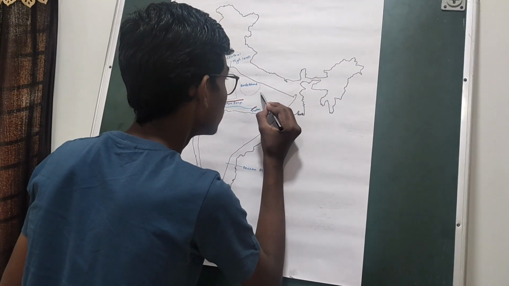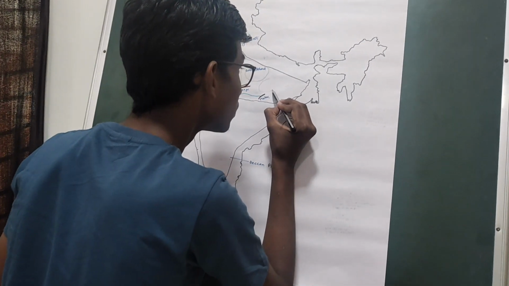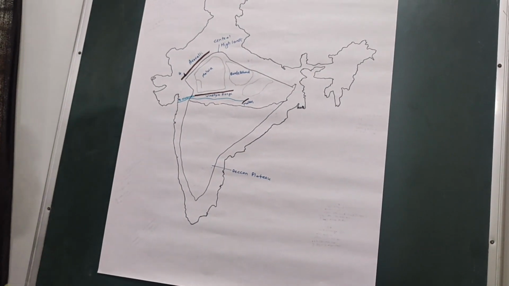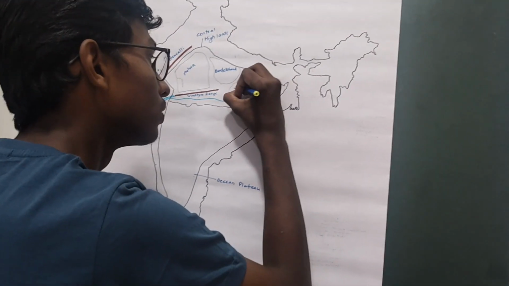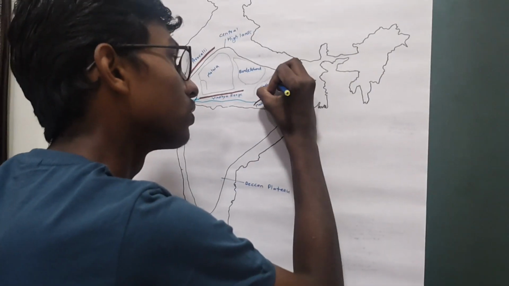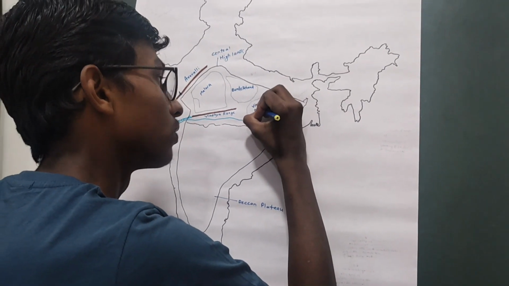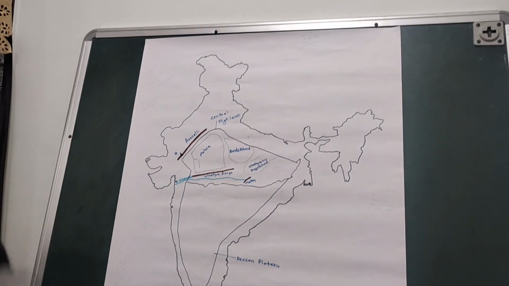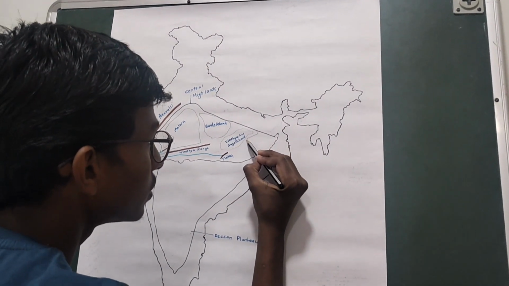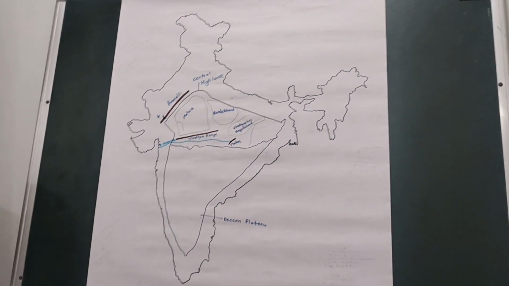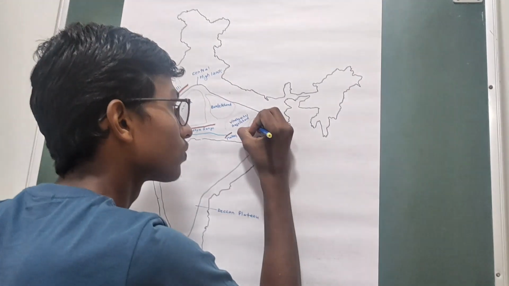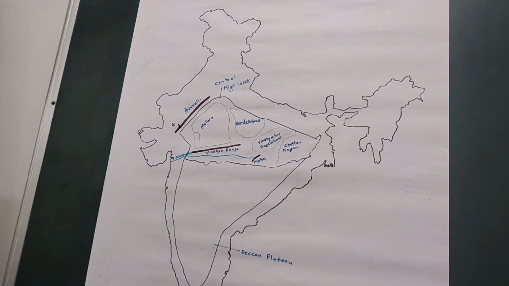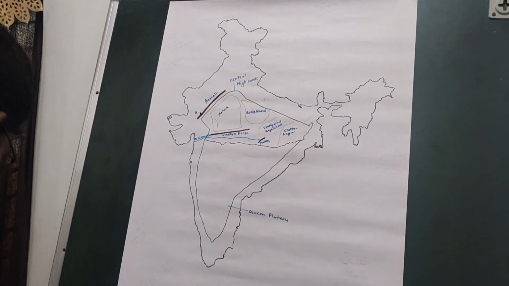Then we have the Vindhyachal Bundelkhand Plateau. And after this, the remaining part is the Chota Nagpur Plateau. So first let us study the Malwa Plateau.